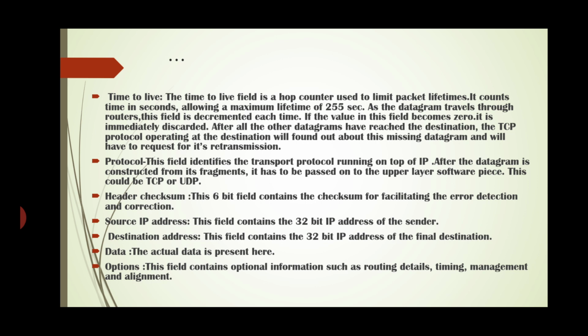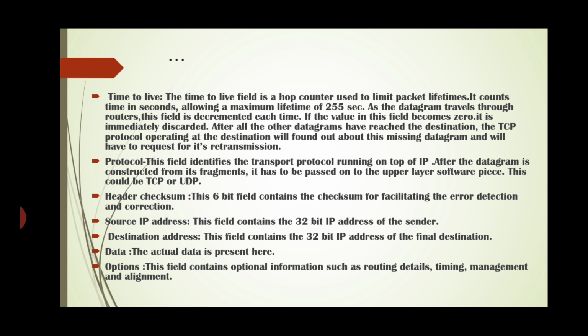Next field is the protocol. This field identifies the transport protocol running on top of IP. After the datagram is constructed from its fragments, it has to be passed on to the upper layer software piece. This could be TCP or UDP. Header checksum.